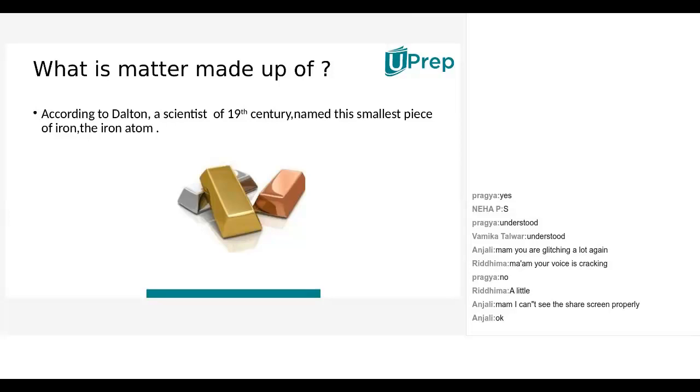Ma'am, even molecules? Molecules are different here. I am going to the next slide. We are talking about element and atom. 118 elements are there. The smallest part of an element is the atom only. That is completely different. Understood? Element and atom. When we consider molecules, molecules are the smallest part of compounds. You understood what I said? Yes?